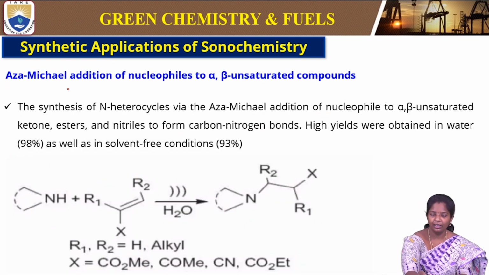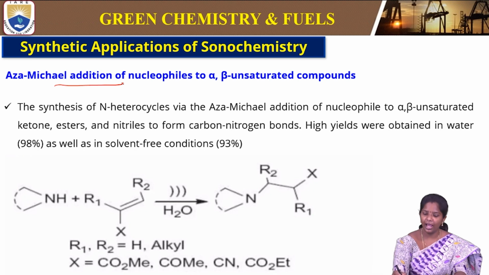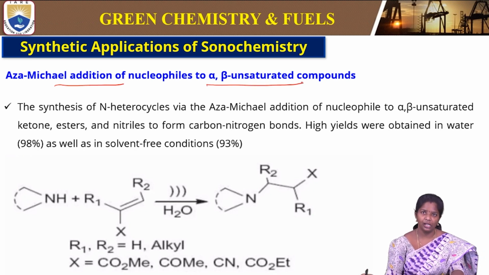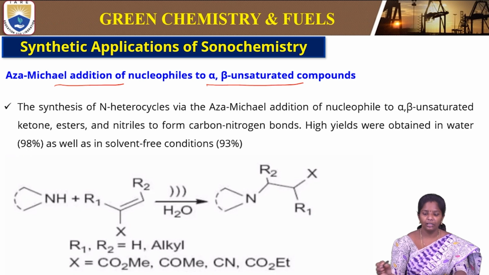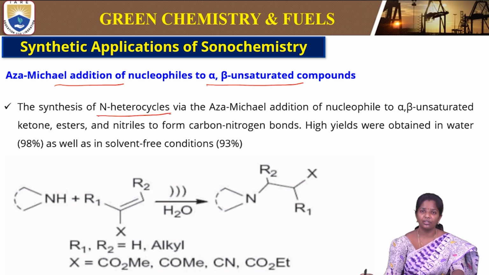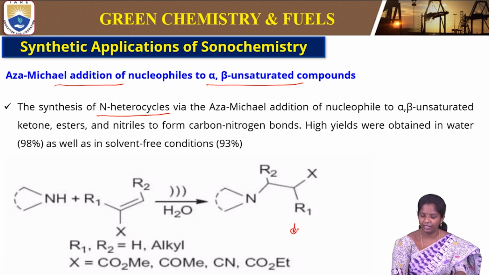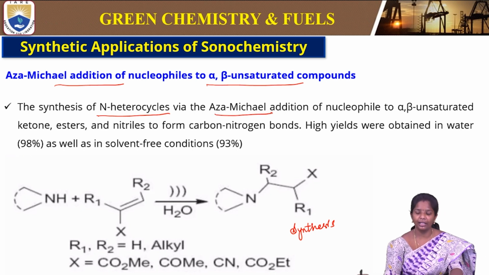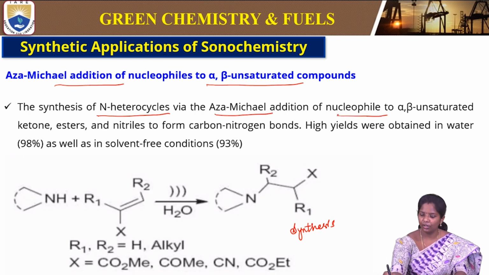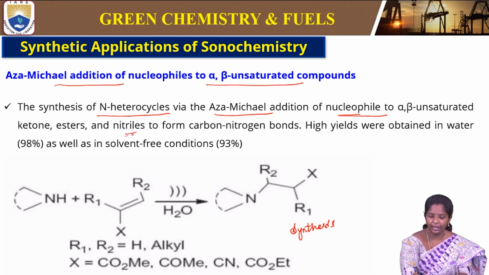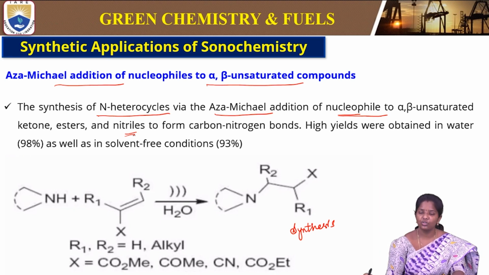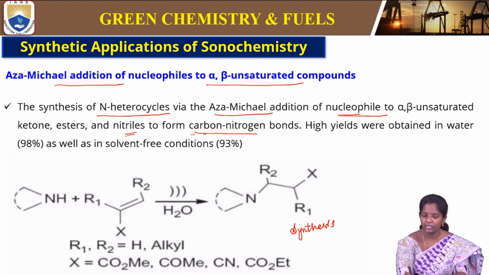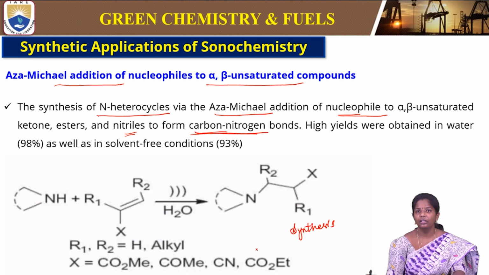Next is the aza-Michael addition of nucleophiles to alpha beta unsaturated compounds. Here the synthesis of heterocycles takes place via this addition of nucleophiles to alpha beta unsaturated ketones, esters and nitriles, to form carbon nitrogen bonds under ultrasonication in aqueous media.